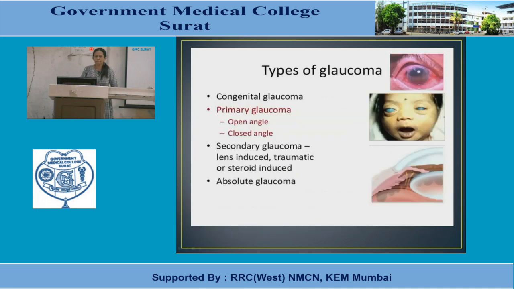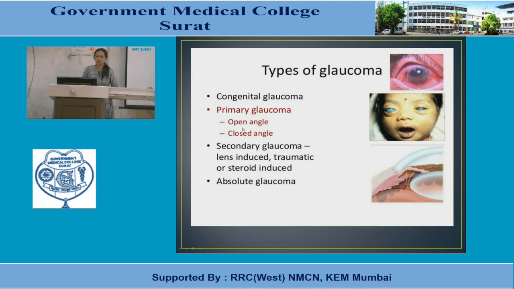Types of glaucoma: congenital glaucoma, primary glaucoma. Primary glaucoma involves open angle and closed angle. Secondary glaucoma means some reason is there, secondary to which there is a rise in IOP or intraocular tension: lens induced, traumatic or steroid induced. Then absolute glaucoma.